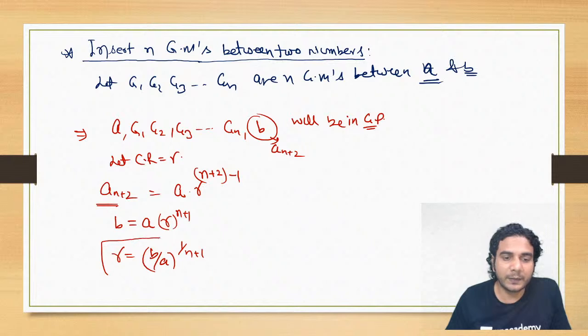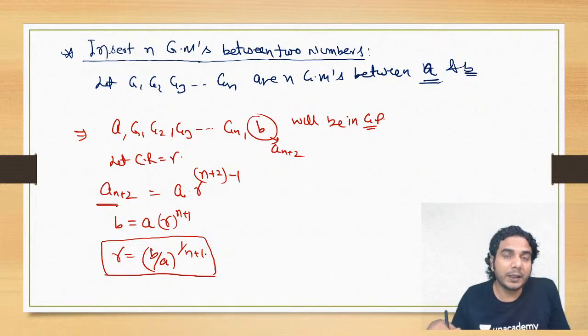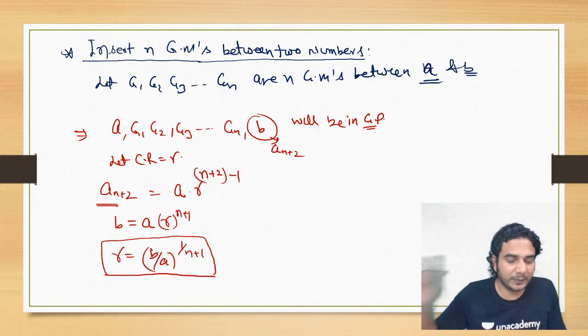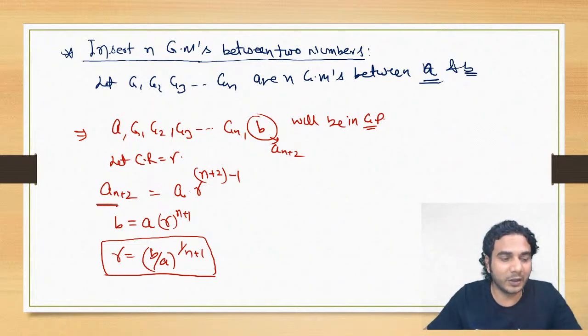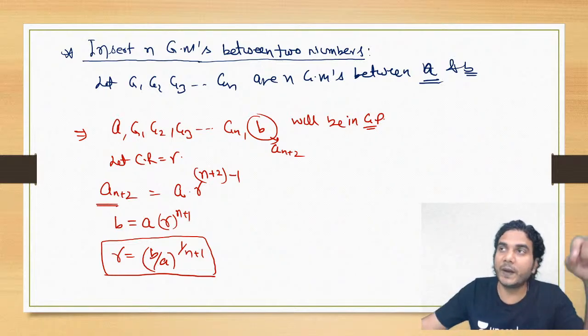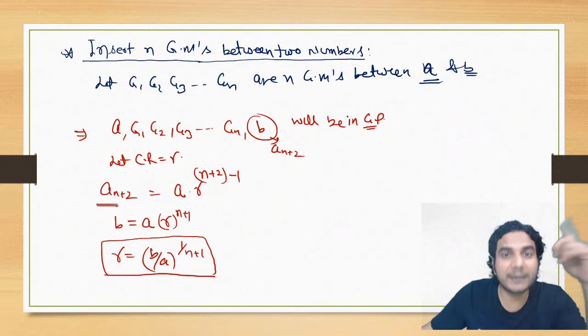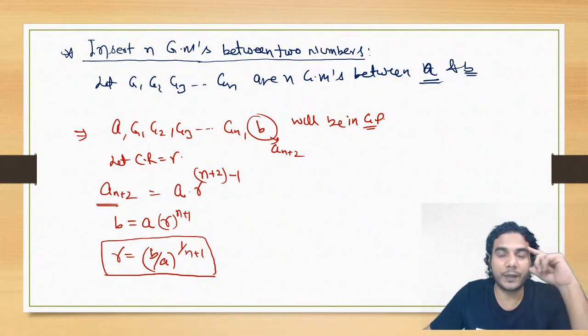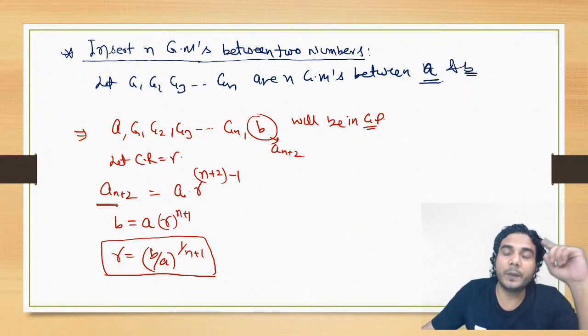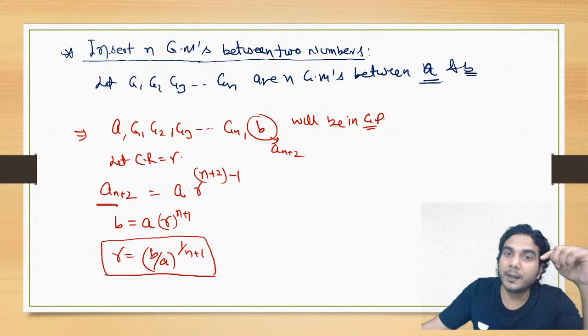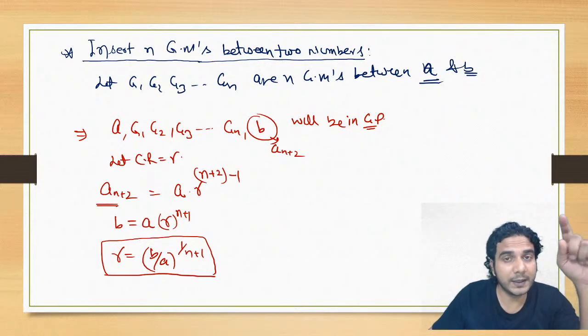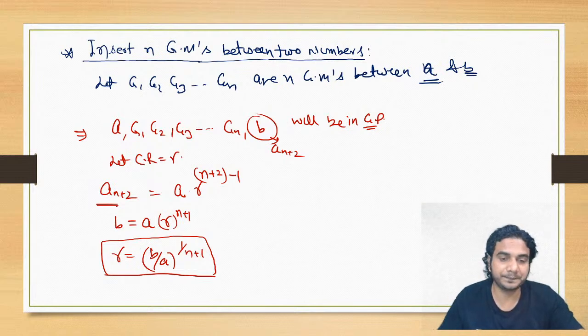So it is similar to arithmetic mean, where you were getting b minus a divided by n plus 1. In this you are getting b upon a whole to the power 1 upon n plus 1. So n plus 1 is common in both, common difference and common ratio, right? If you are inserting five geometric means, then the common ratio of this GP will be last term upon first term whole raised to 1 upon 6. If you are inserting 20 geometric means between two numbers A and B, then the common ratio will be B upon A raised to 1 upon 21. If you are inserting 20, it will be 21. Do remember that, all right?